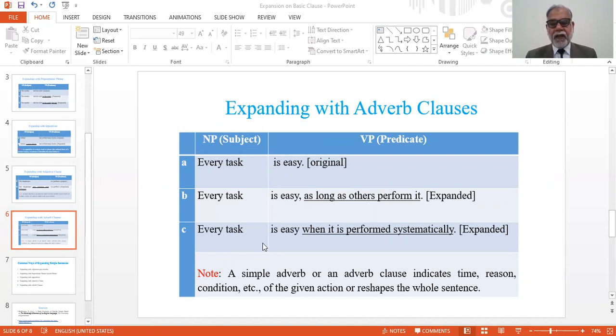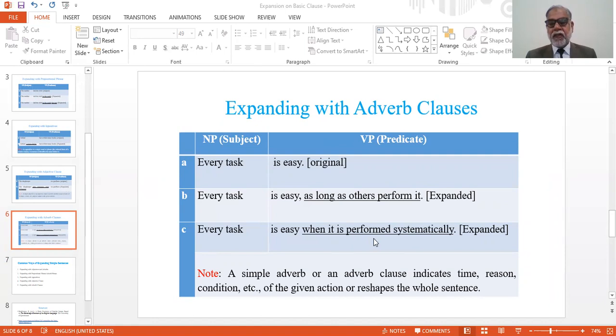Next one, every task is easy when it is performed systematically. This is a sentence in which we have added an adverb clause, when it is performed systematically.